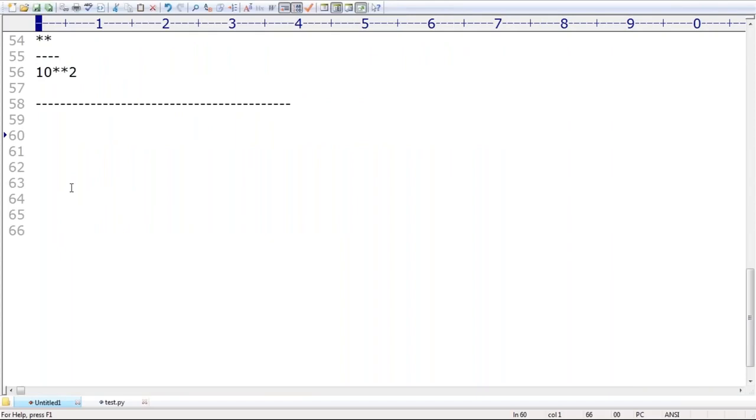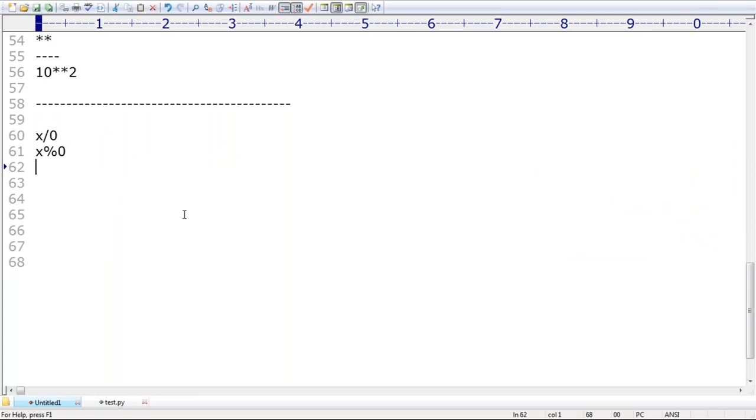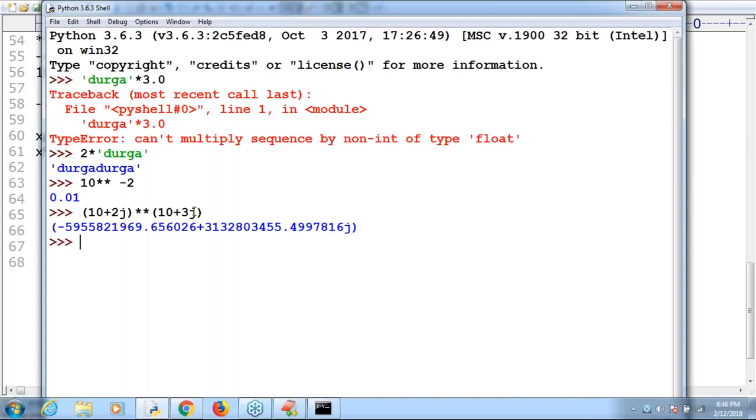Don't worry. Next, what do we require to take? A very, very important point, sir: x by 0, x percentage 0. Remember that, x by 0, x percentage 0. These things always raise ZeroDivisionError. Remember this: for any number x, x by 0, x modulo 0, always returns ZeroDivisionError. Remember this one, sir.